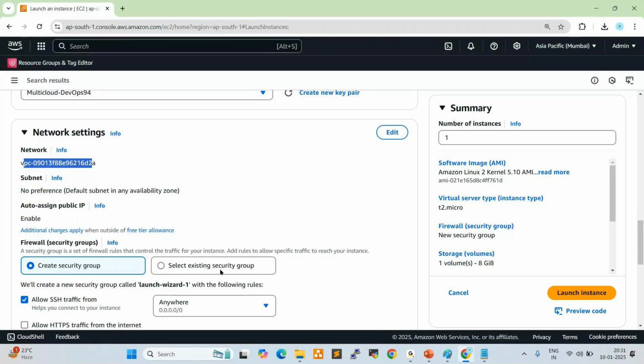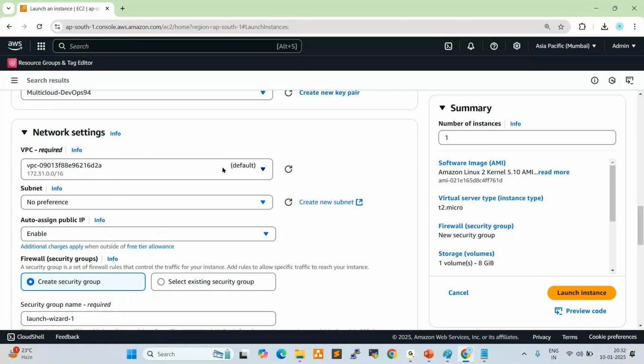So basically, what is a security group? A security group is a virtual firewall. Without a firewall, normally we don't connect to our cloud servers. Here, click on edit network settings. See here, this is the default VPC. Subnet, no preference, don't give anything here. While working on VPC, I'll show you how to create a custom subnet, how to select the custom subnet, and how to create elastic IPs and auto-assign public IP. These are all things we'll discuss.